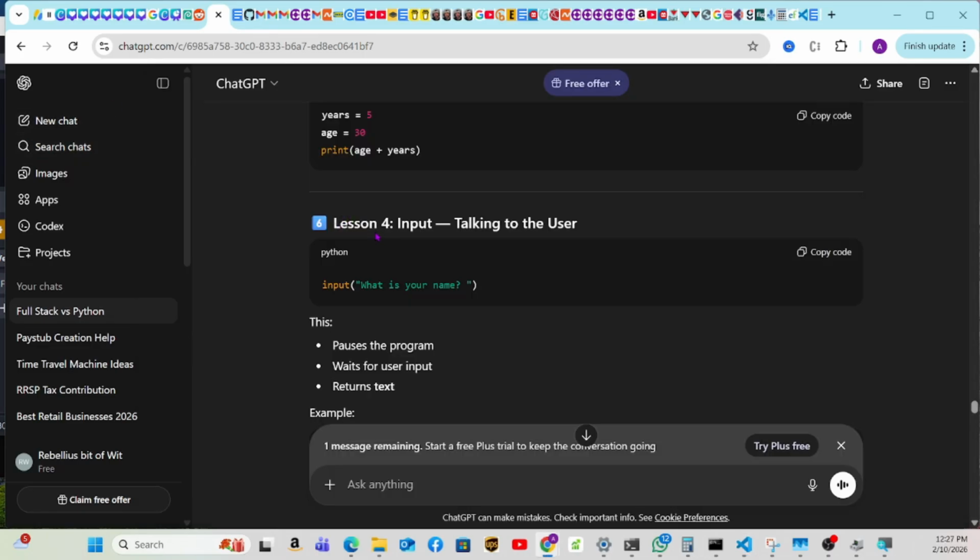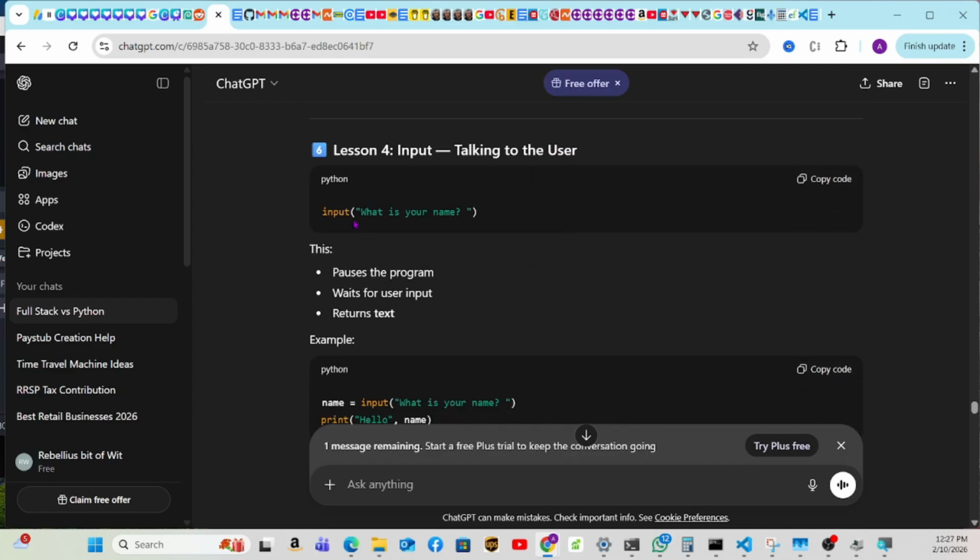Okay, lesson 4. We are in lesson 4. Input. Talking to the user. So if you want to talk to the user, you have to put input.